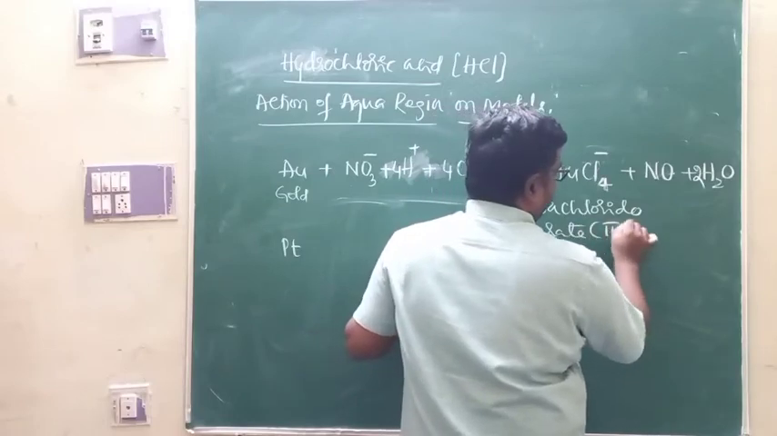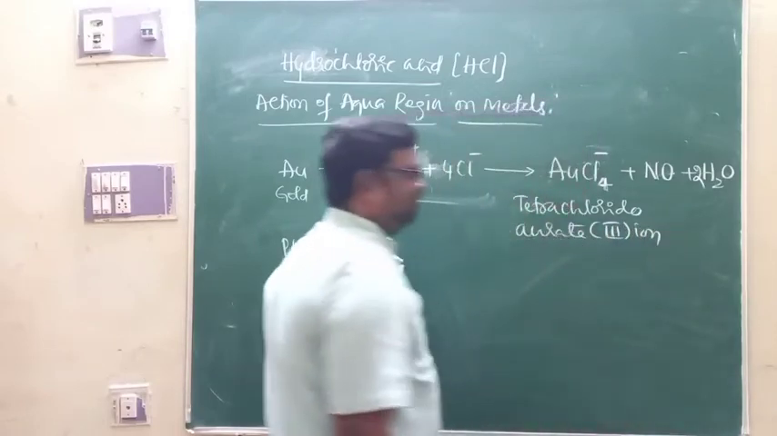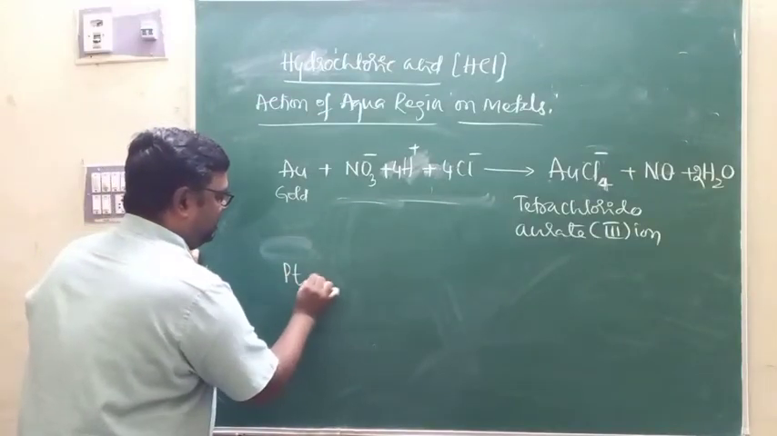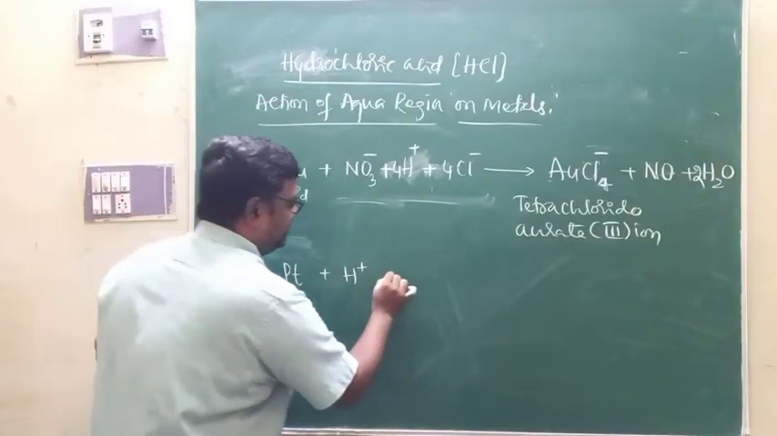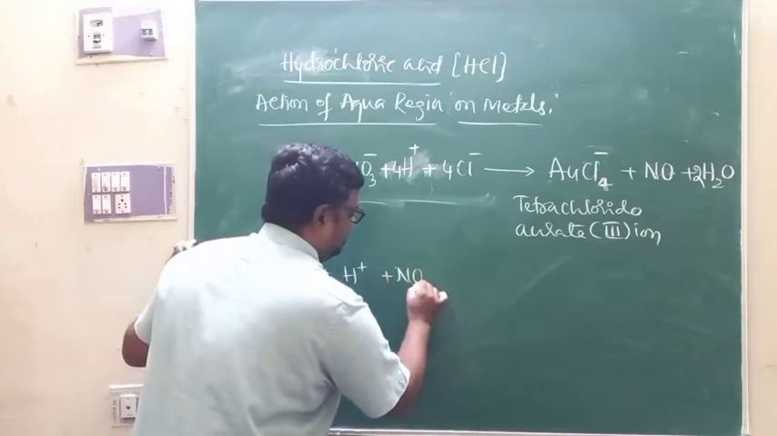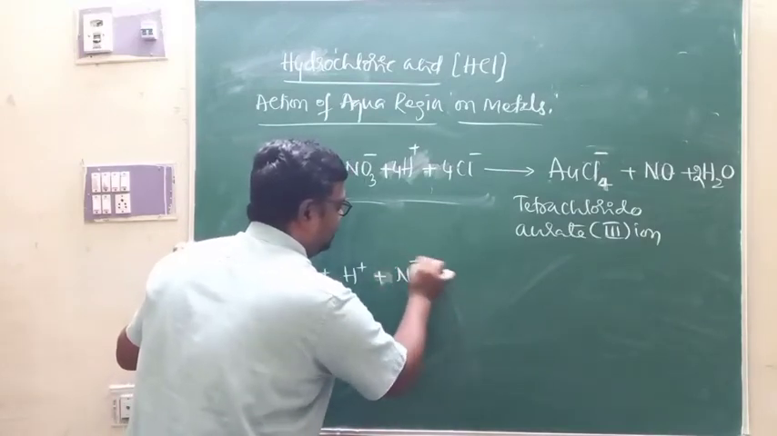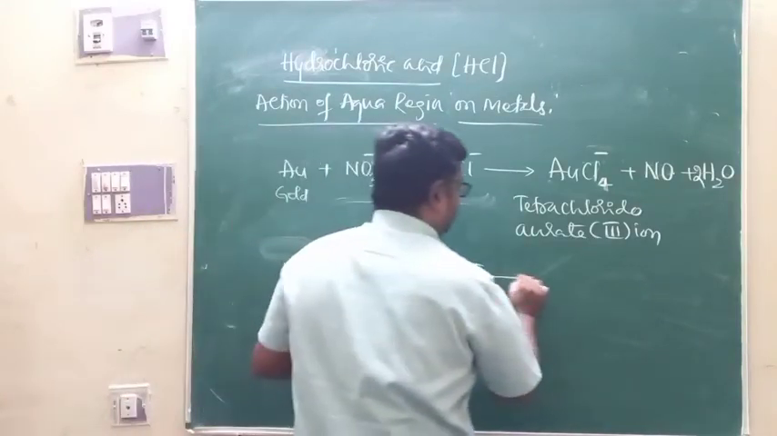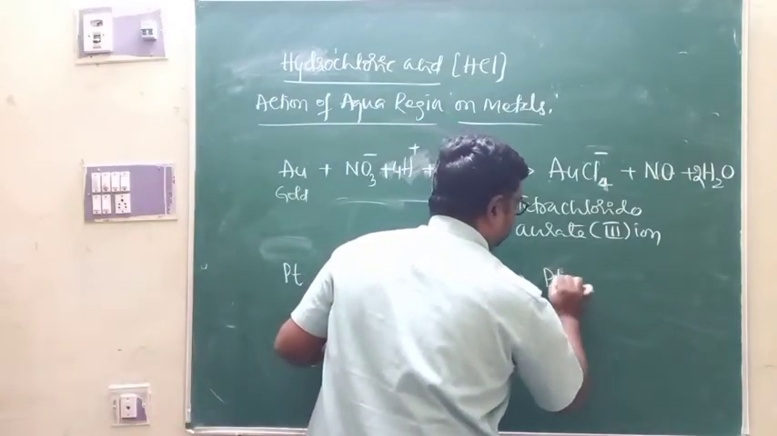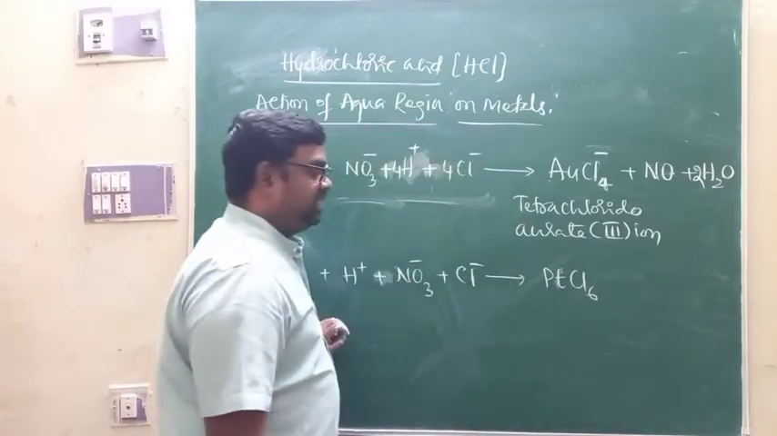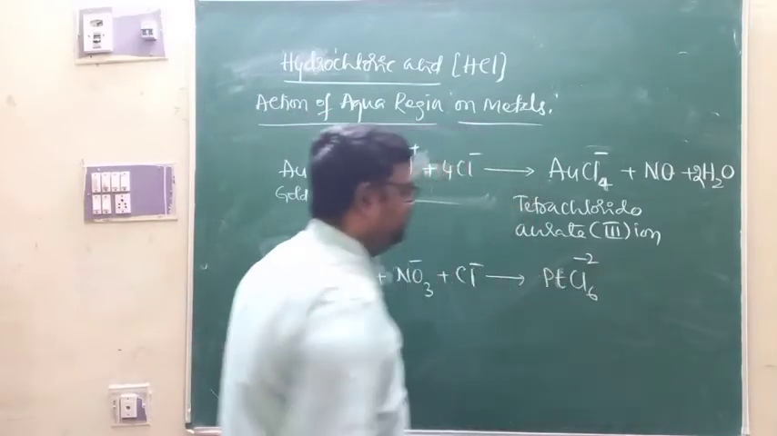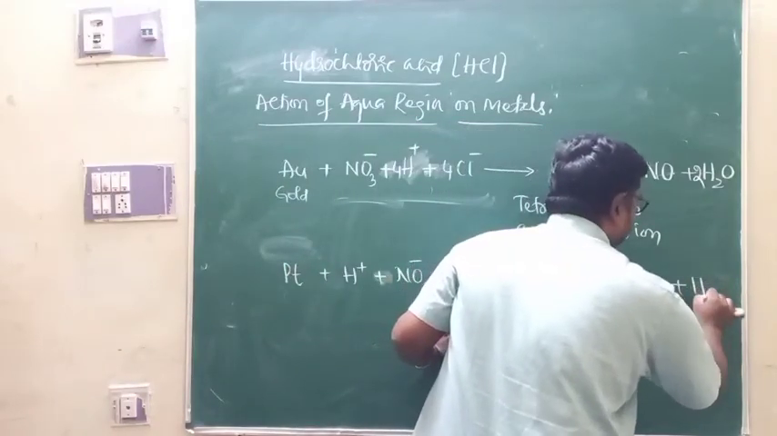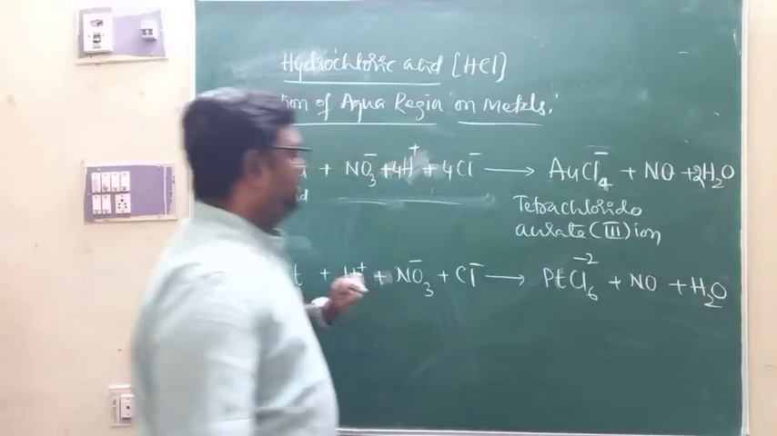This is a soluble complex of gold in aqua regia. Similarly, when platinum comes in contact with aqua regia, that leads to the formation of PtCl6 minus 2, and of course along with the formation of nitric oxide and water there.